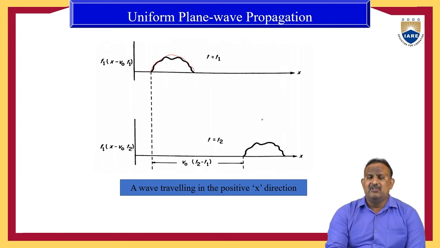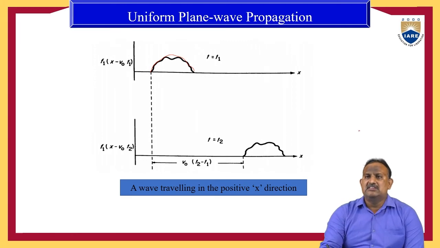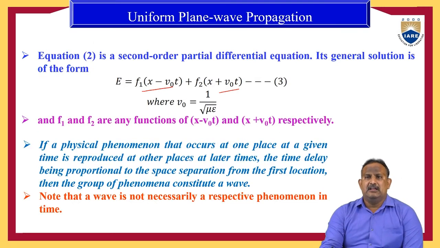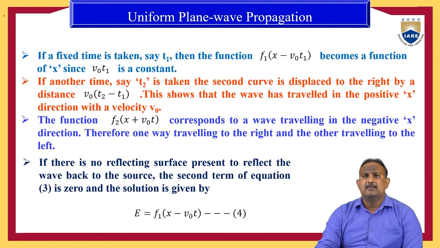So here the shape will be in a repetitive manner, and there is some space between the first wave and the second wave. Because of this repetitive nature, it will constitute a wave. Note that the wave is not necessarily a repetitive phenomenon in time. It may vary with time or it may not vary with time.